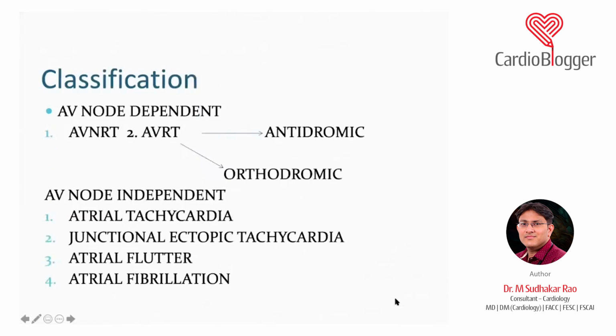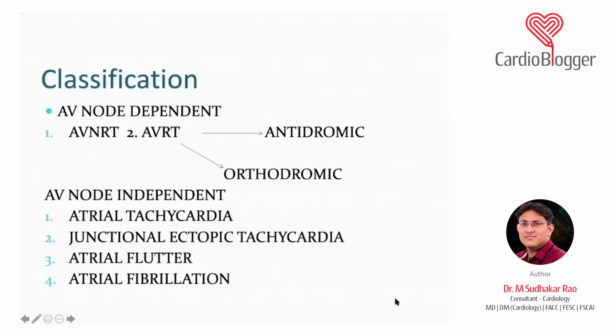Now, how do we classify these SVTs? Usually they are divided into AV node dependent and AV node independent. We know the classic example of AV node dependent is atrioventricular nodal re-entrant tachycardia. There is a circuit between the SA node and the AV node, as I discussed in the last class. Normally, most of the time, the impulse conducts from the fast pathway, and we do not have a slow pathway. And in some 1 to 2% of the population, there is this abnormal circuit known as a slow pathway.